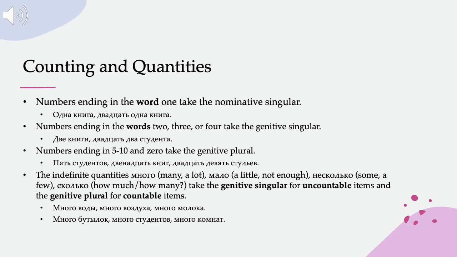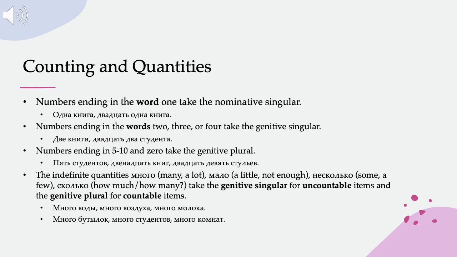So if you remember, numbers ending in the word 1, so that's 1, 21, 31, and so on, take the nominative singular. Whatever you're counting, whatever noun you have following those numbers is going to be in the nominative singular. So we have одна книга, one book. 21 книга, 21 books. Numbers ending in the words 2, 3, or 4 take the genitive singular. So две книги, 22 студента.